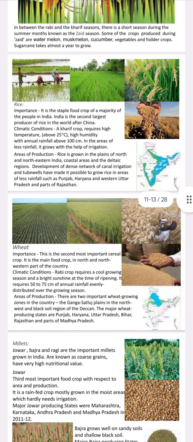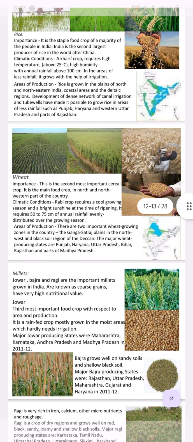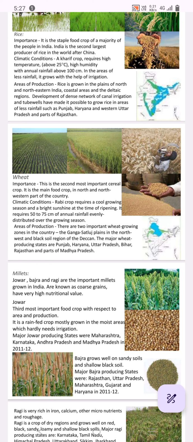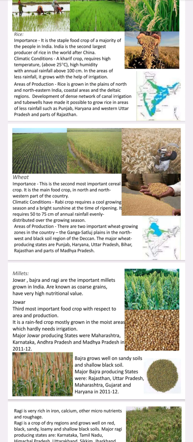Coming to the next crop, wheat. After rice, the second most important cereal crop in India is wheat. It is a widely consumed crop in terms of rotis and various bakery products. Climatic conditions: wheat is a Rabi crop that grows in a cool season and needs bright sunshine at the time of ripening.